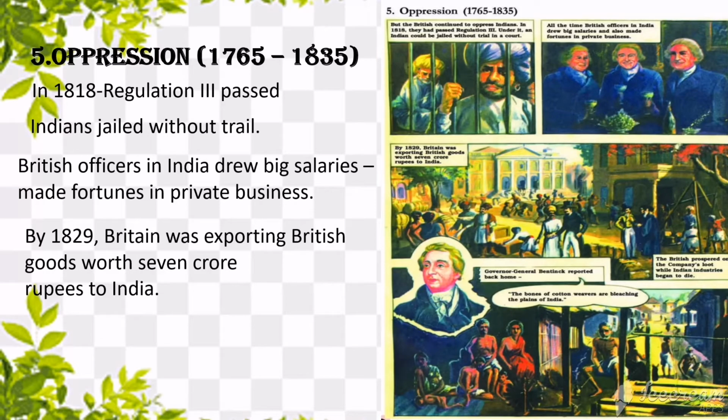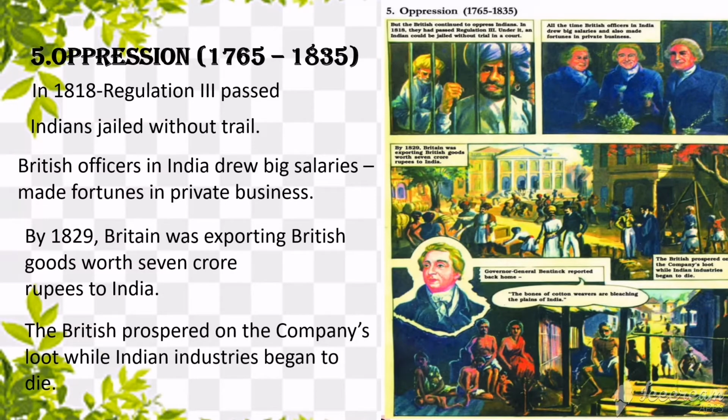In 1829, this is what the British people did. They brought into India a large amount of goods from Britain. And now, as I already told you, Indian industries began to die, and British people prospered because of the company's loot.